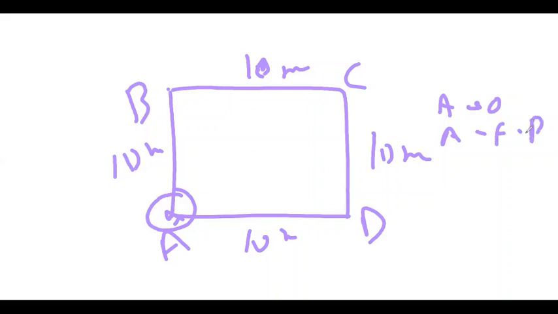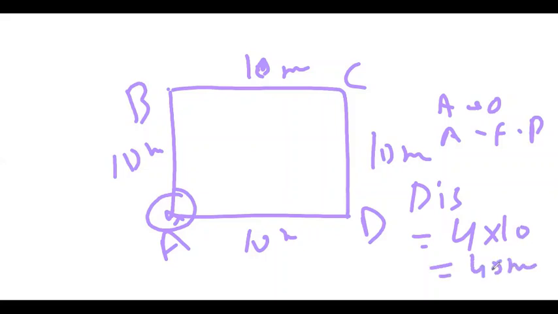What is the distance covered? Distance covered will be the total of this. Total of this is the perimeter. Perimeter is 4 into 10, which is equal to 40 meters. And what is the displacement? You have come to the same position. You can see that I have come to the same position. That means my displacement will be 0. So this is the shortest path.